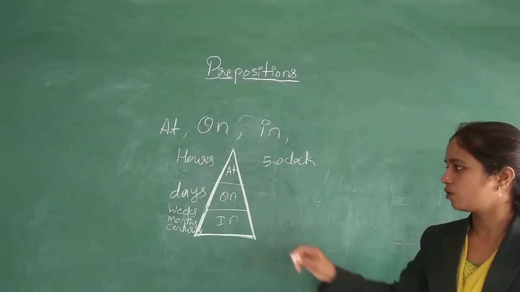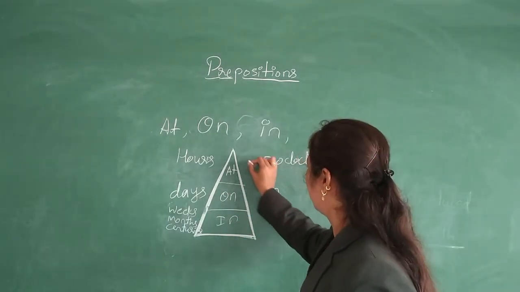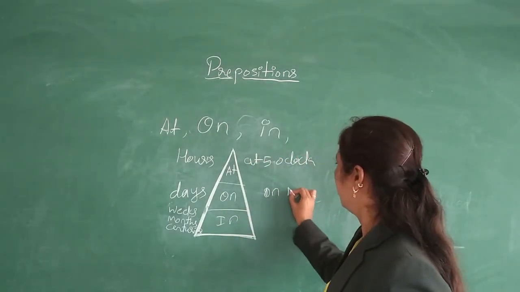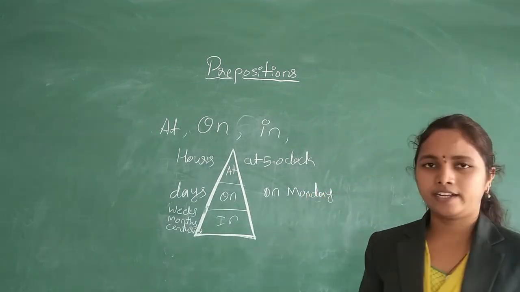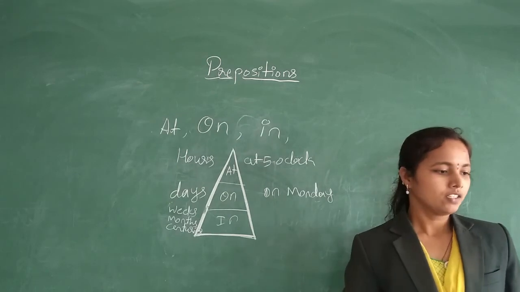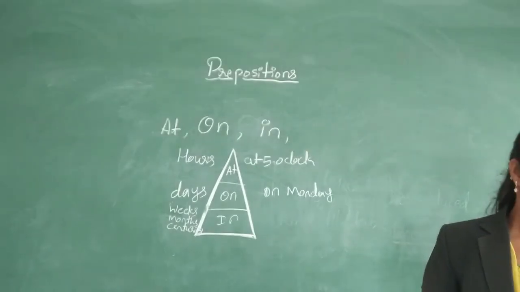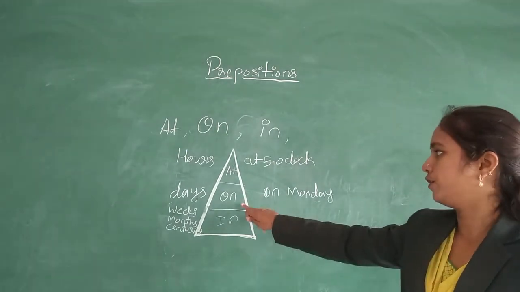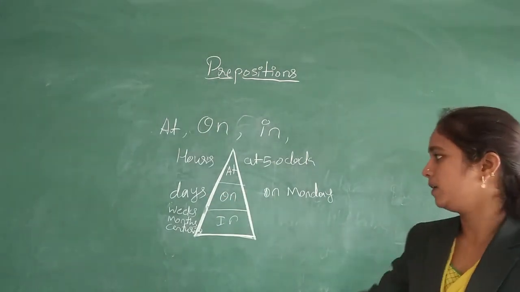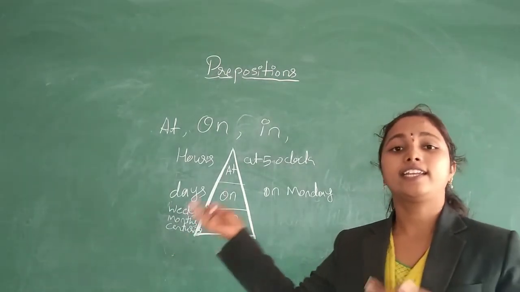Next, on. So we use on for days. On Monday, on Sunday, on Tuesday, like that. Next, on my birthday, on Friday, on 7th of October, like this we use on for days. Next one, in. We use in for weeks, months, centuries, then years.